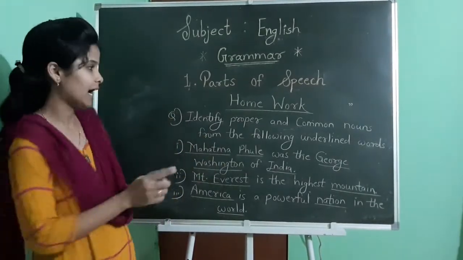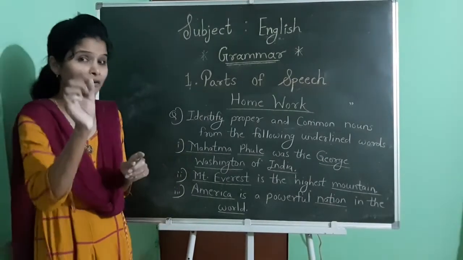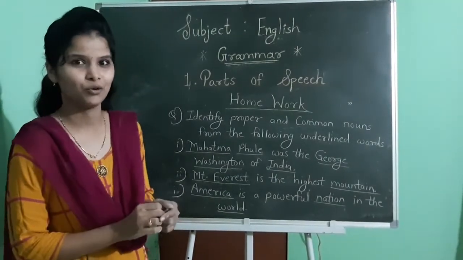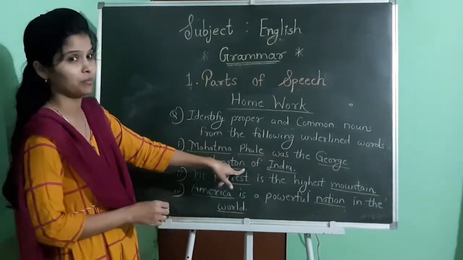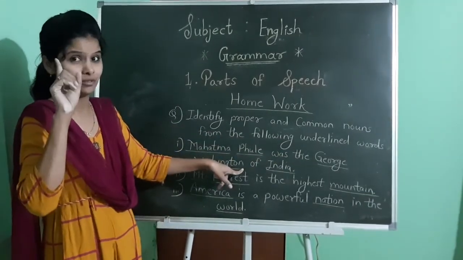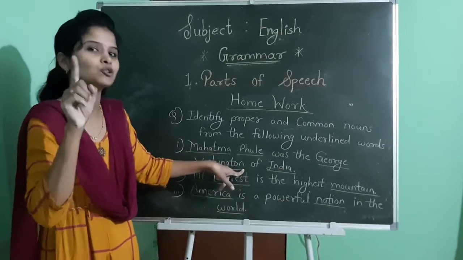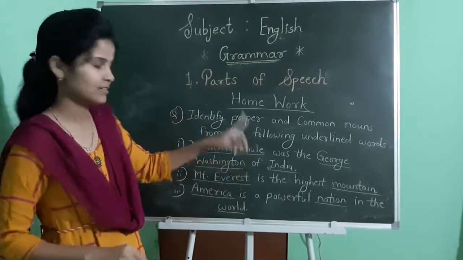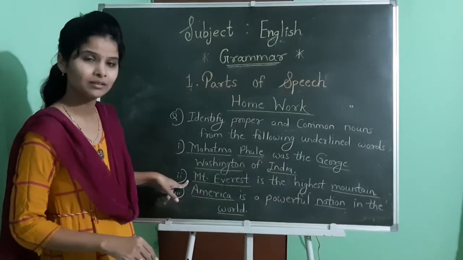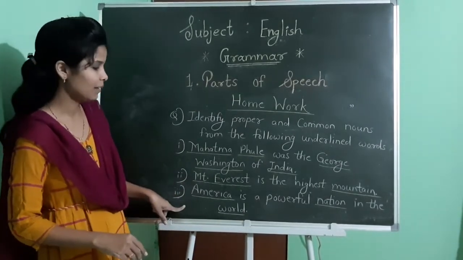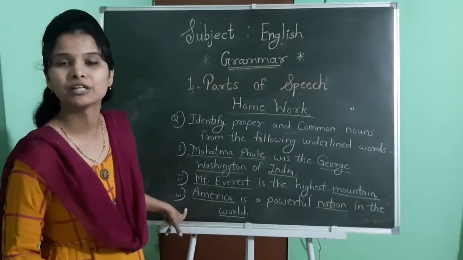I have written 3 examples here and I have also underlined words. See the first one: Mahatma Phule was the George Washington of India. Remember the rule which I have told you, and according to that, solve this sentence. Second one: Mount Everest is the highest mountain. And the last one: America is a powerful nation in the world.